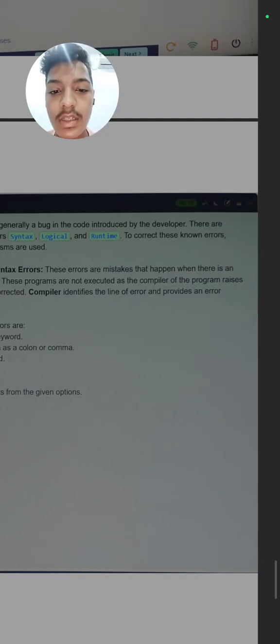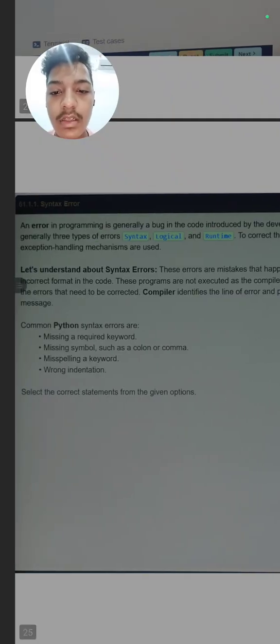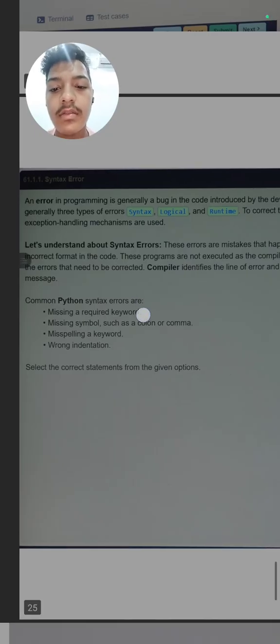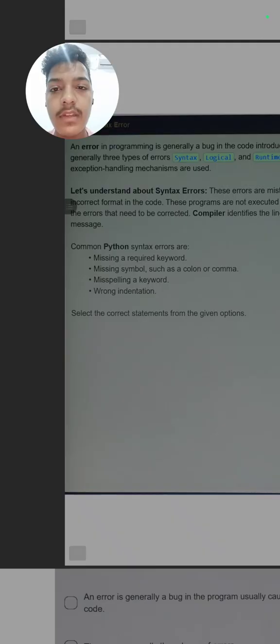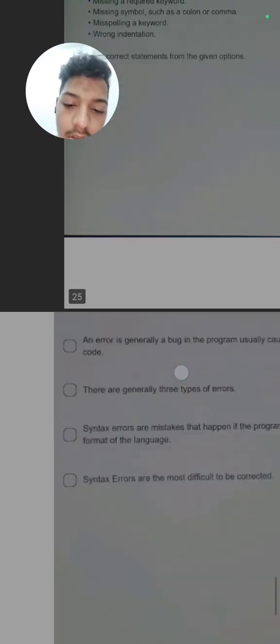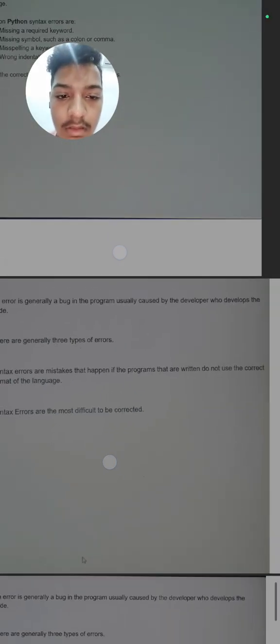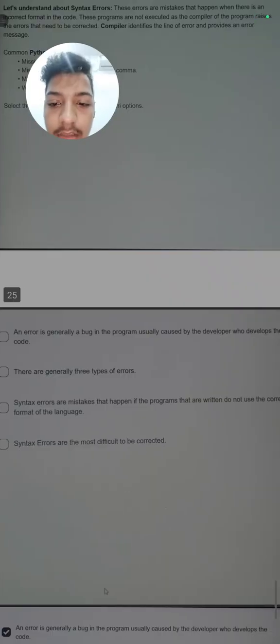These programs are not executed, as the compiler of the programming language raises an error that needs to be corrected. Common syntax mistakes are: we miss a required keyword, we miss a symbol, we have written the wrong spelling, or we have not given the proper indentation. So there are 4 lines. Just tell which one is correct.